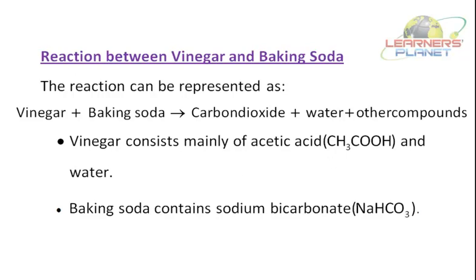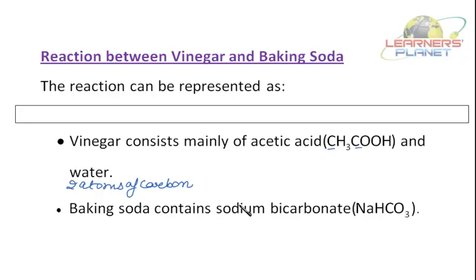CH3COOH. What does it suggest? That there are two atoms of carbon. See here, but they are written separately. It's not C2. Right?